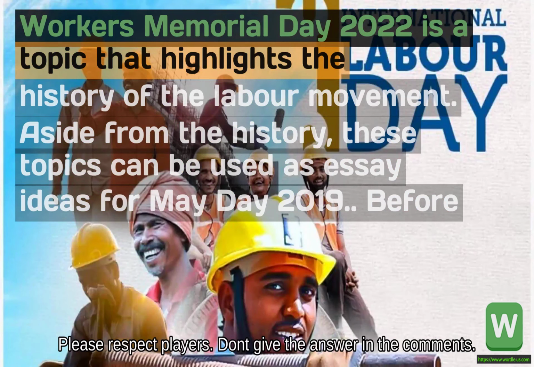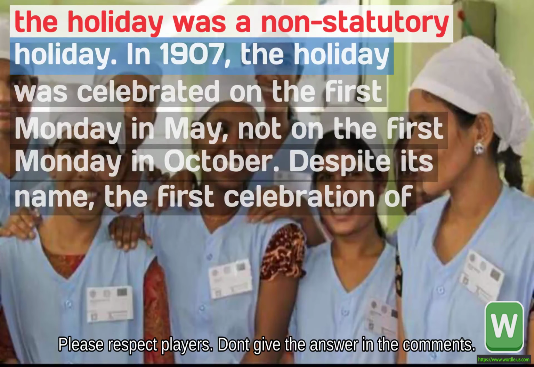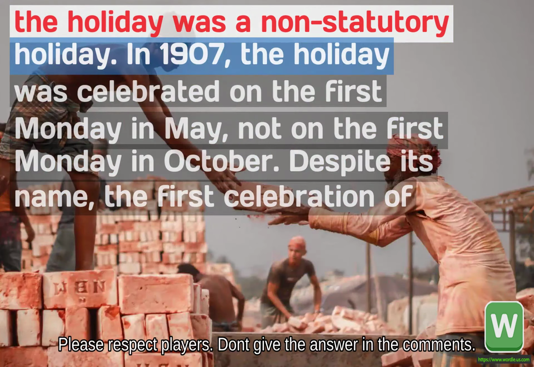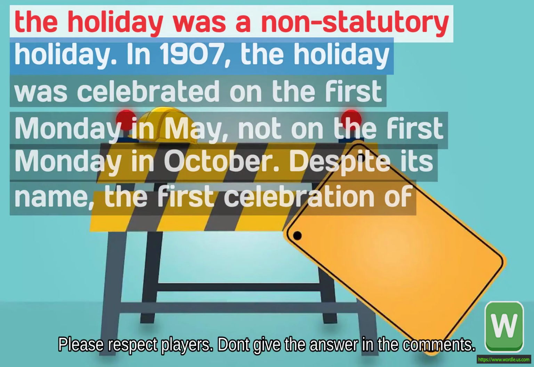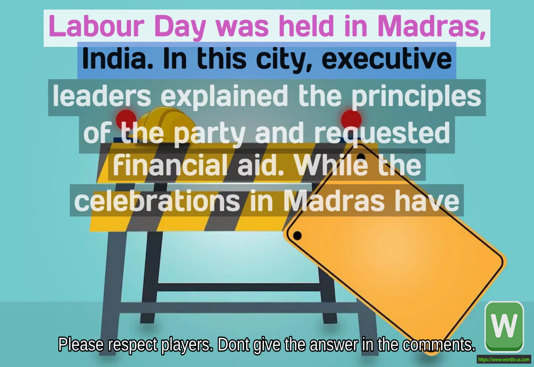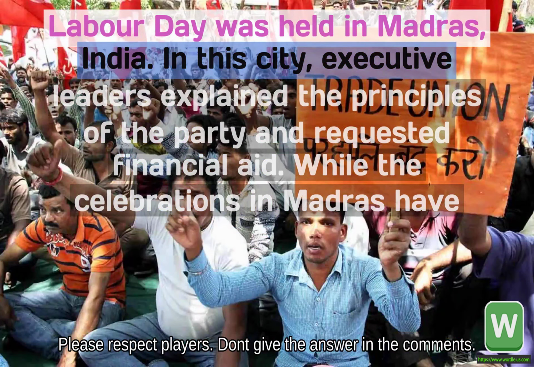Before 1887, the holiday was a non-statutory holiday. In 1907, the holiday was celebrated on the first Monday in May, not on the first Monday in October. Despite its name, the first celebration of Labor Day was held in Madras, India. In this city, executive leaders explained the principles of the party and requested financial aid.